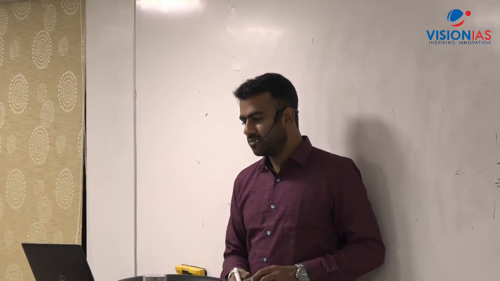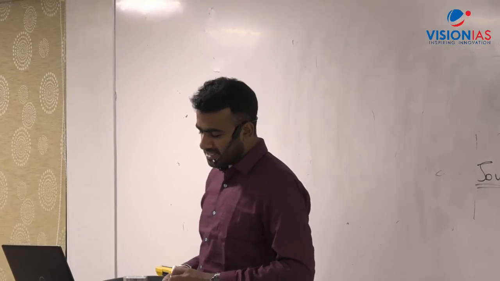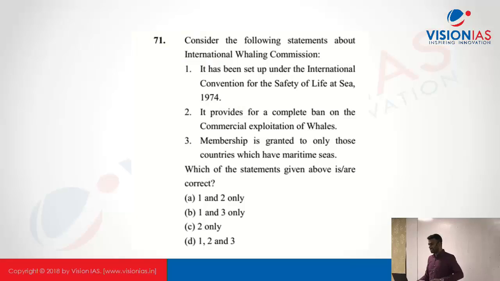Consider the following statements about the International Whaling Commission. It was established in 1946. There was this convention, the International Convention for the Regulation of Whaling. Initially it was about regulation. They wanted the whaling stocks to grow sustainably, so that would be beneficial for the whaling business. In the 1940s, when it was established, this was the objective.